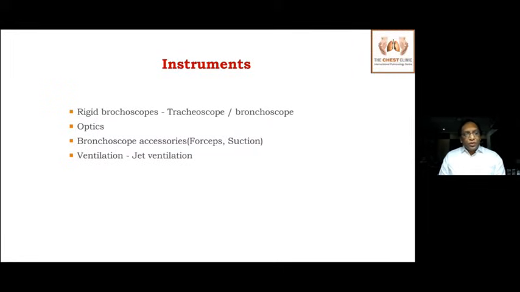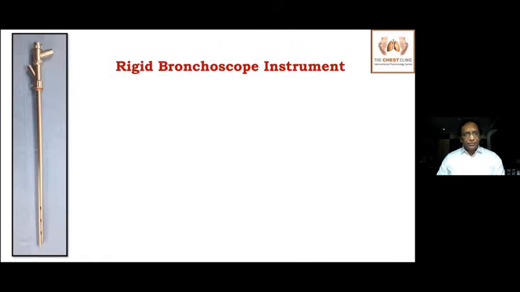So rigid bronchoscopy can be used with ventilation, like you can do a jet ventilation. Also, you can use bag and mask ventilation. Sorry, jet Bain ventilation. So other instruments which aid in performing rigid bronchoscopy are hot and cold therapies like laser and APC. So coming to the rigid bronchoscopy instrument proper.